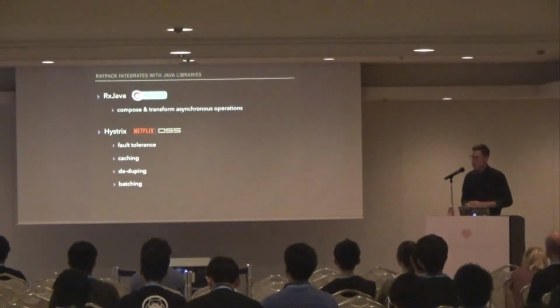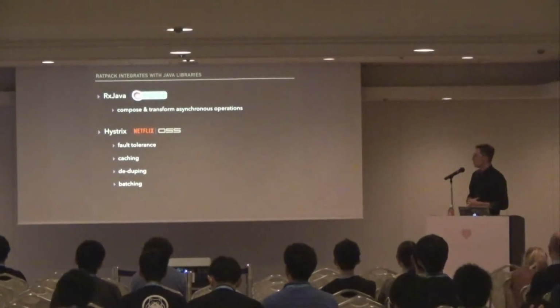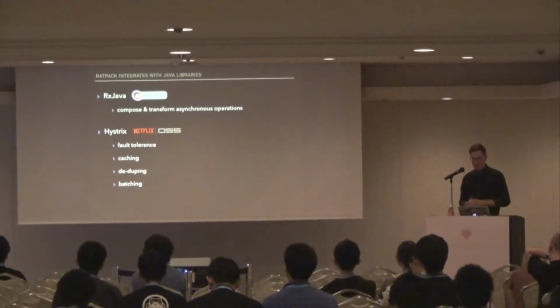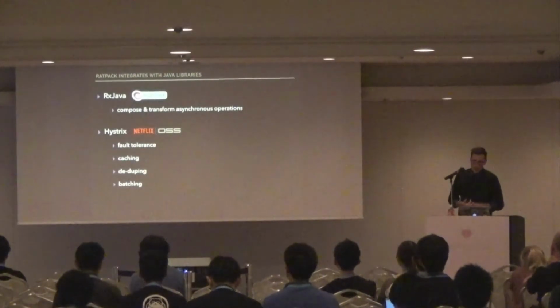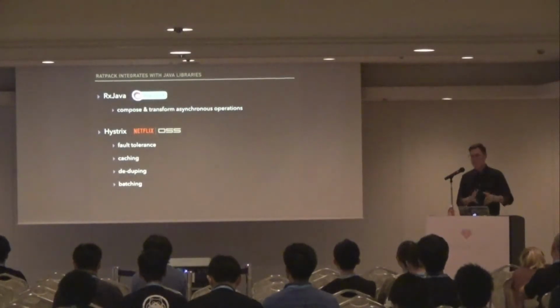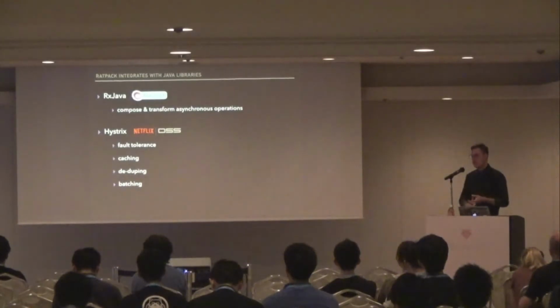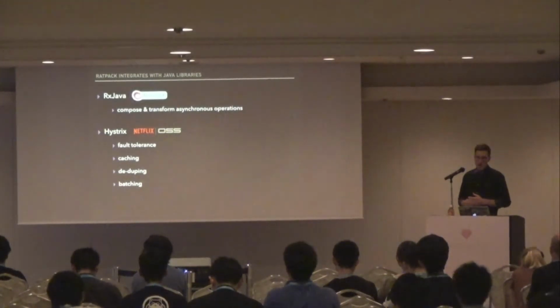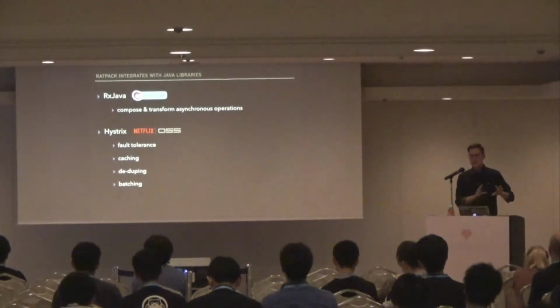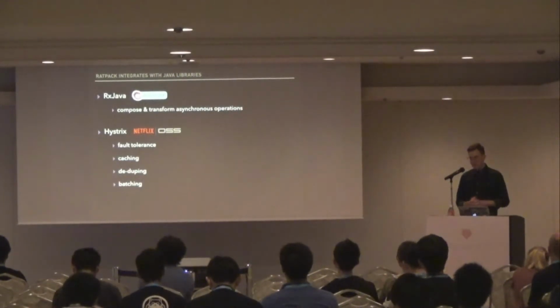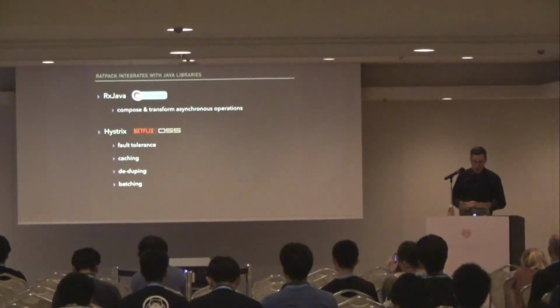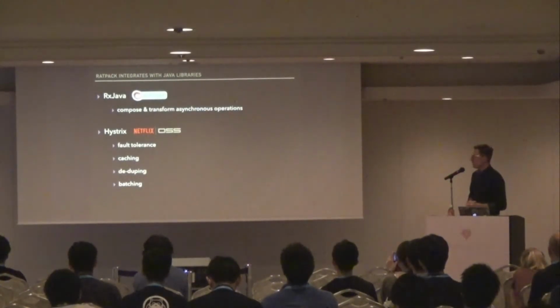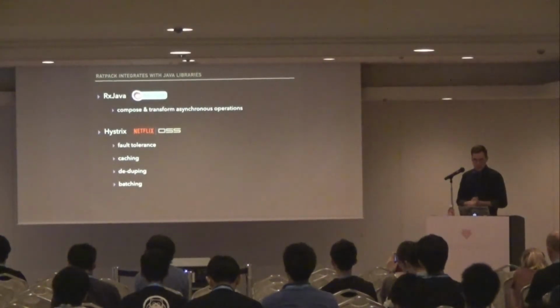We're going to use a library called RxJava, which is used to compose and transform asynchronous operations. It's maintained by a group called ReactiveX. Rx stands for reactive. They maintain a number of different libraries like Reactive Java, Reactive JavaScript. There's an RxRuby, but we're going to use RxJava because it has excellent bindings to Ratpack. So Ratpack offers first-class support for RxJava. We're going to combine that with a library called Hystrix, which comes from the OSS group at Netflix.